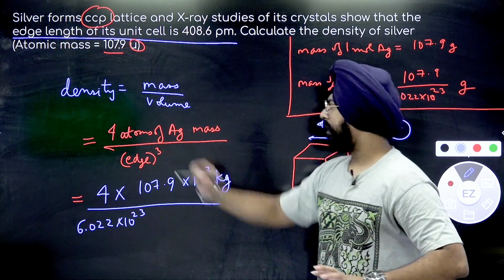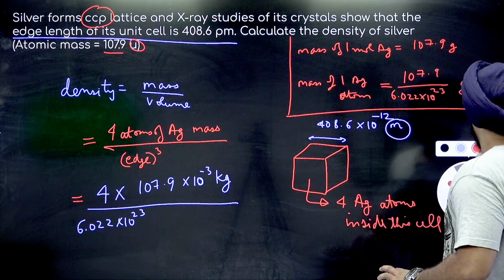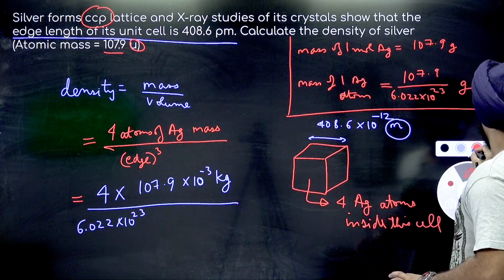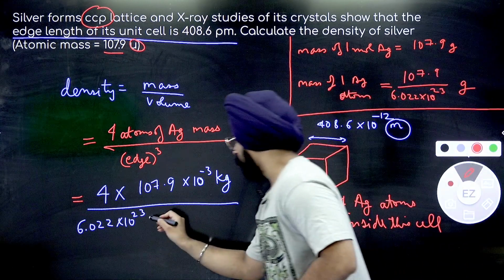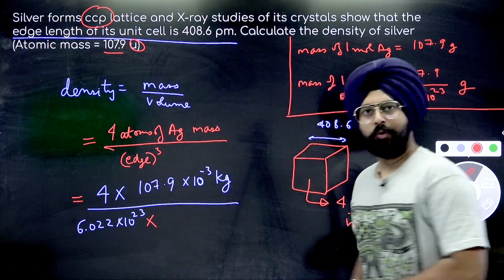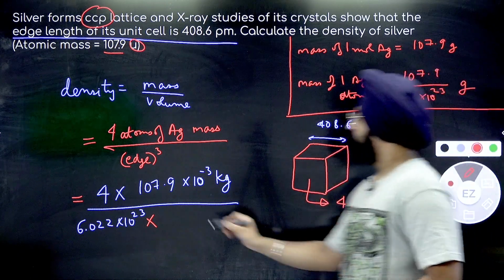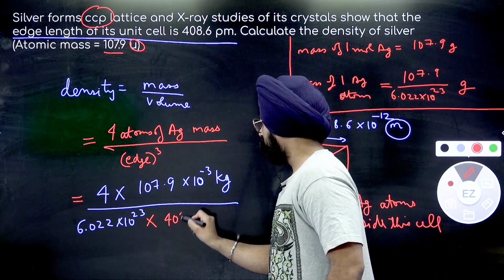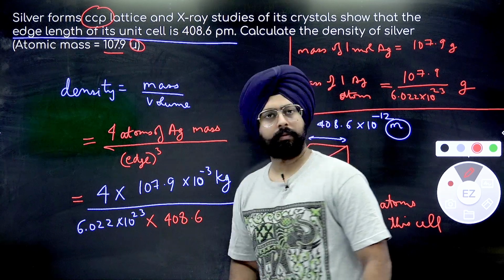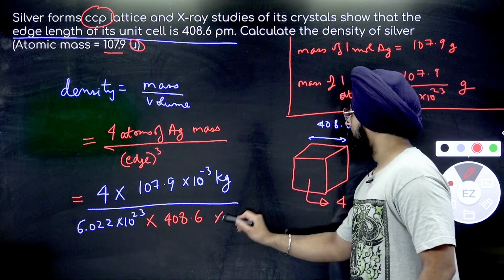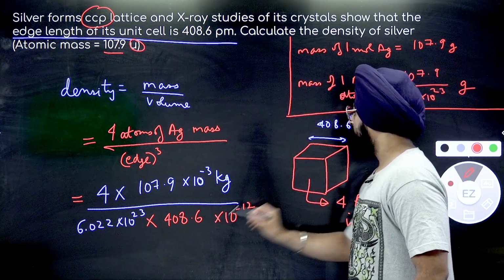Cool. Then we have to divide by the edge cube. So edge cube will be how much? 408.6 into 10 to the power minus 12.